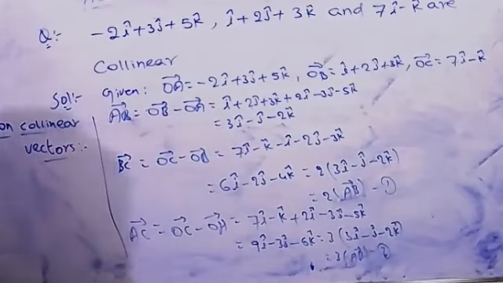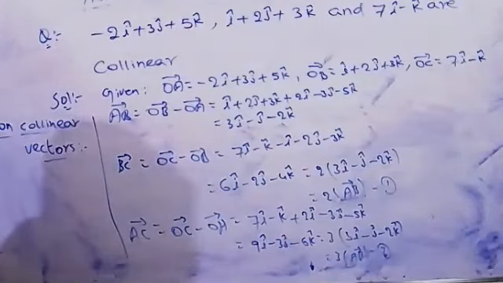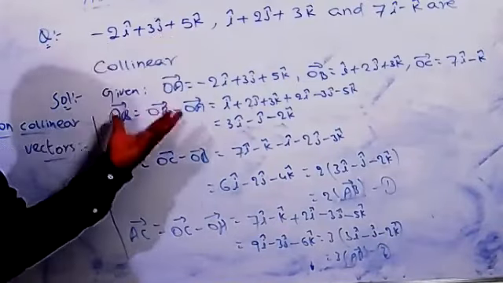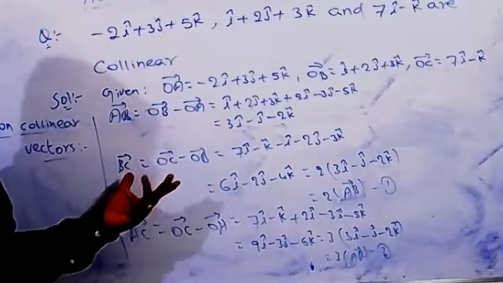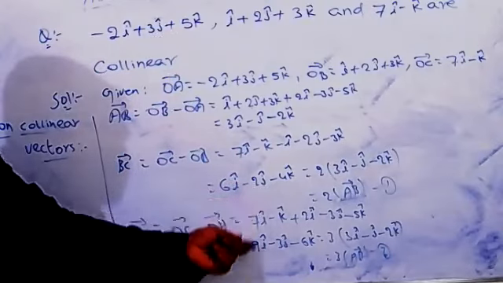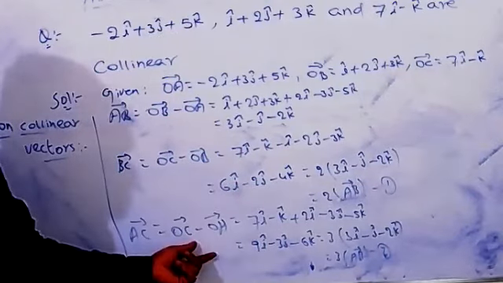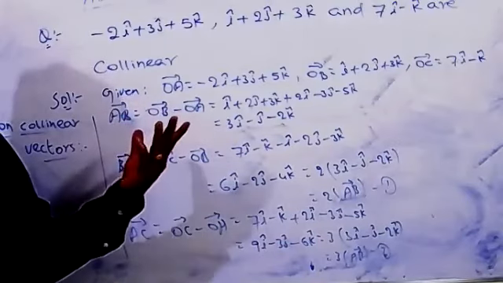Here also, it is the same thing. Suppose they ask the question in the examination whether the given vectors are collinear or not. We follow the same procedure: take the given vectors OA, OB, OC and find the direction of AB, BC, OC, AC. Suppose these conditions are not satisfied, I mean the direction of one vector is not equal to lambda times the other vector.